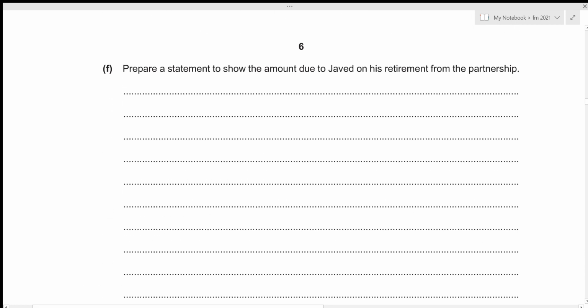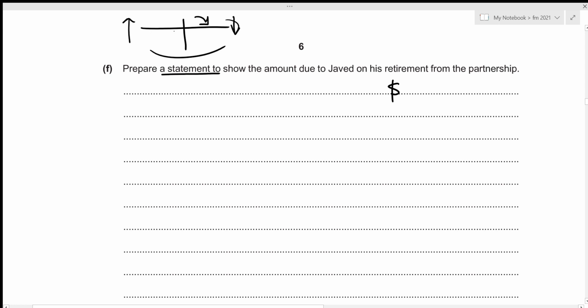We now need to prepare a statement to show the amount due to Javed on his retirement from the partnership. Rather than preparing the capital account, we will be preparing the very same capital account but in a vertical format. We will start with our capital balance, which is to be recorded on the credit side. All the values recorded on the credit side in the capital account are the amount that Javed will receive, and any amount recorded on the debit side would be the value that Javed needs to pay back to the partnership.